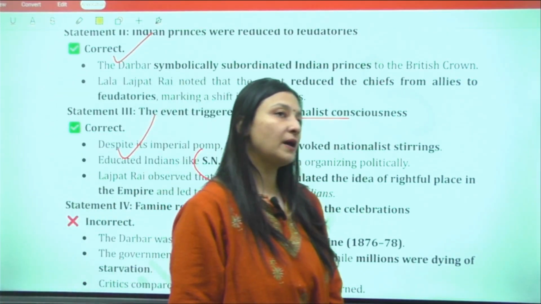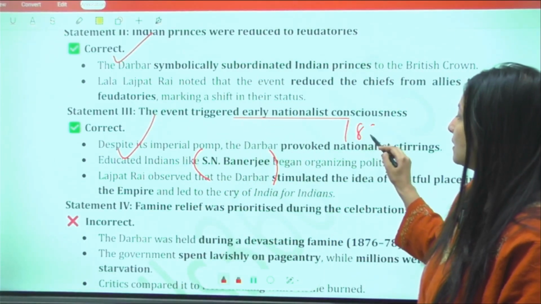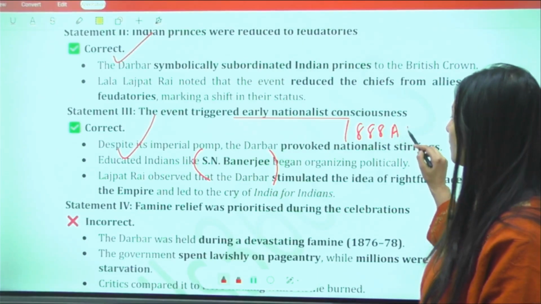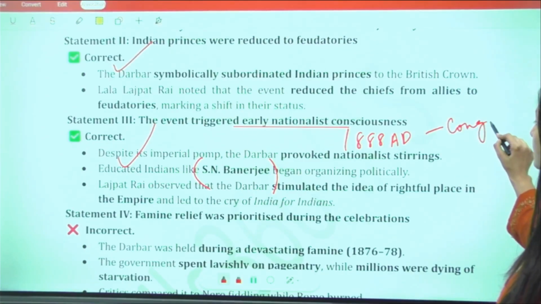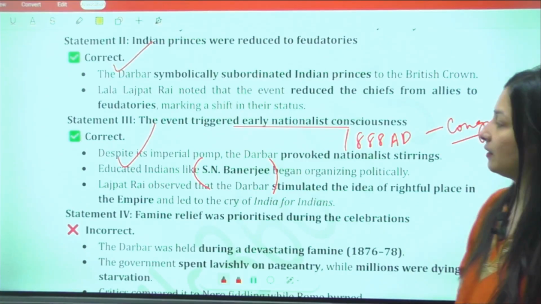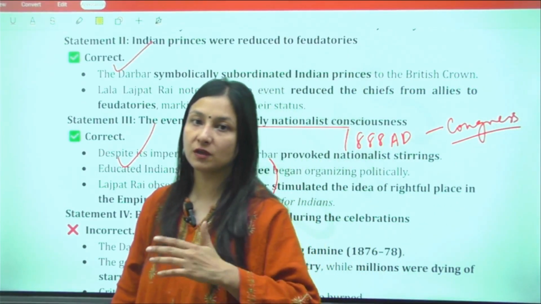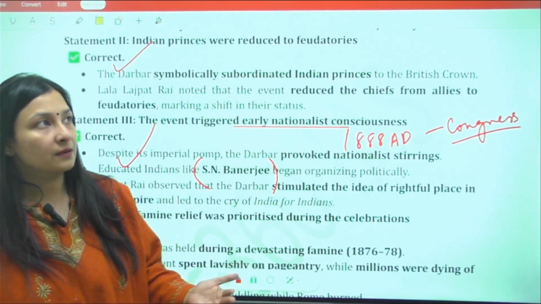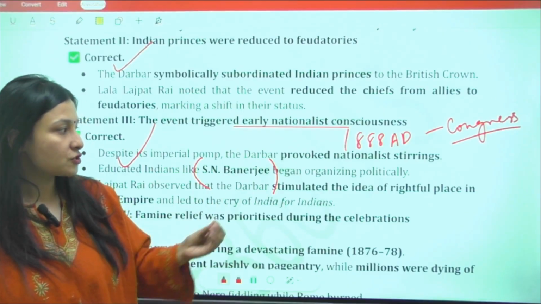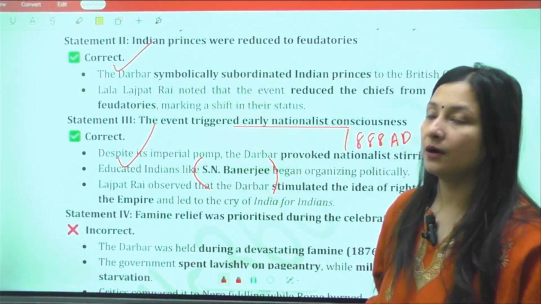You will see, by coming to 1888 AD, there will be the formation of Congress under A.O. Hume, right? And there will be this spirit of early nationalist movement among the people, that these thinkers or these early nationalists will be wanting constitutional reforms.